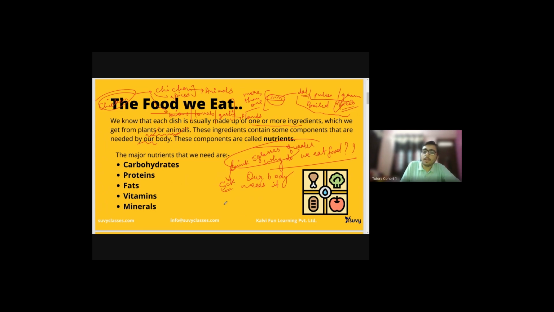If I have to eat 3 rotis, 3 chapatis in my dinner, and if I start taking 8 chapatis, that is not good. This is an overeating condition, and I will get sick again because this is not fit for my body. So we need to have everything in the right quantity and quality.